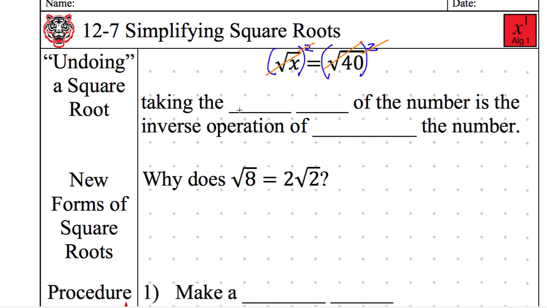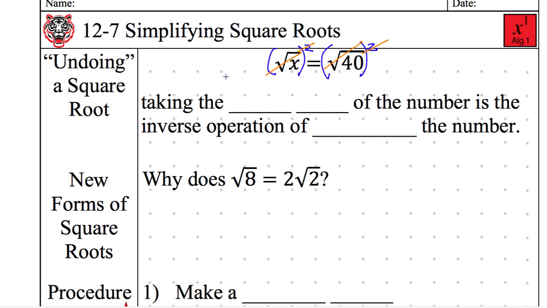Taking the square root of the number is the inverse operation of squaring the number. You write that down. See if you can get that just from me saying it and not writing that. Taking the square root of the number is the inverse operation of squaring the number.